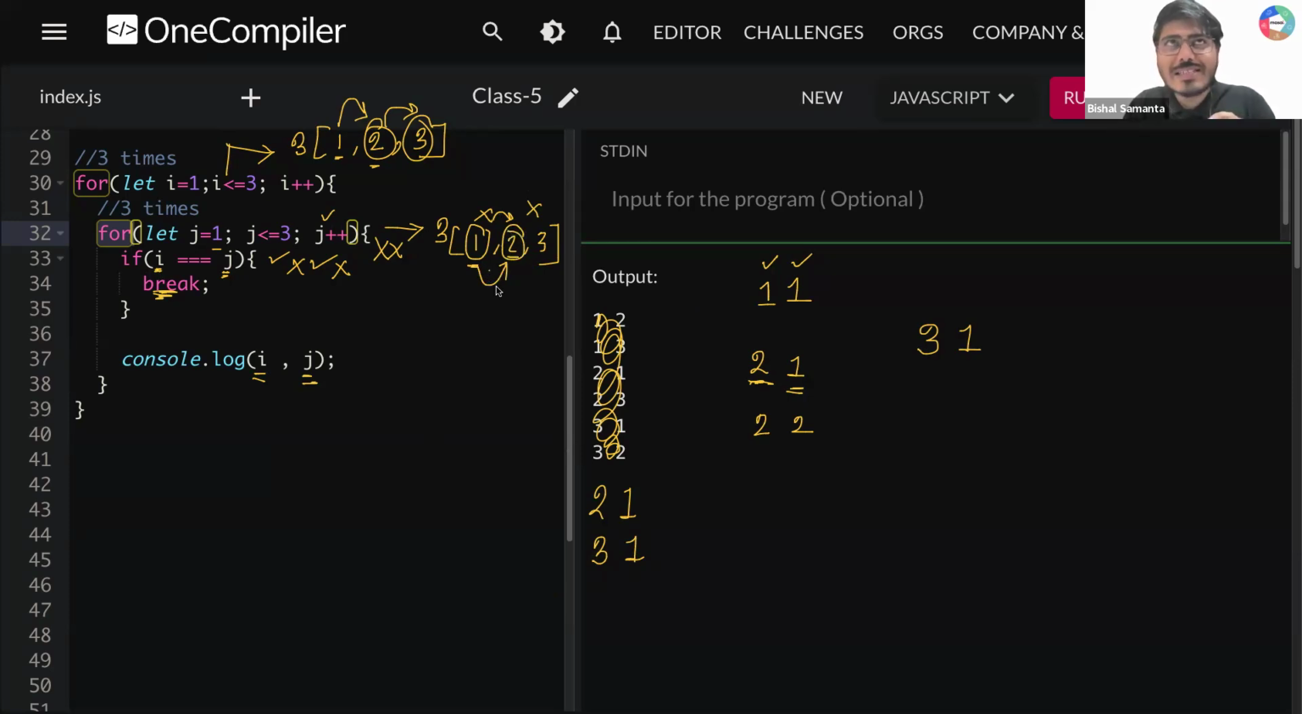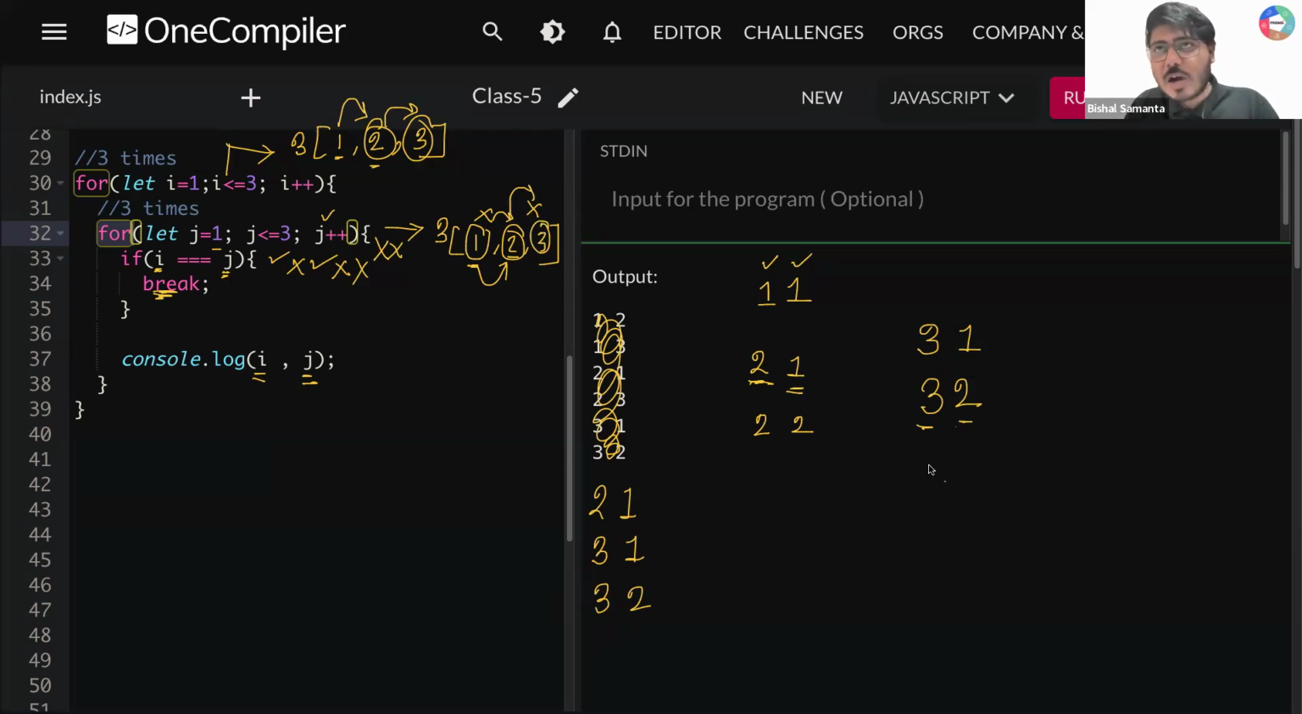Now tell me one thing, guys. The inner loop value becomes 2, so your outer loop is 3 and inner loop is 2. Is that matching? No, it is not matching again. So what you are doing? console.log i comma j. What is your i value? i value is 3, j value is 2. So 3 comma 2. Does that work, guys? Everyone able to understand? After that, your inner loop value will become 3.